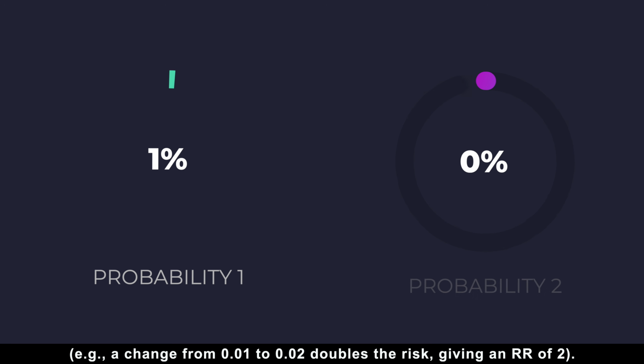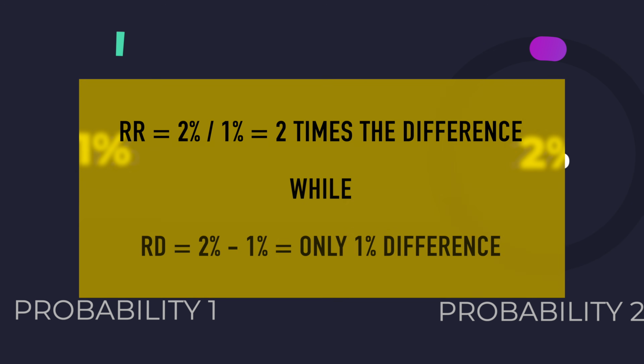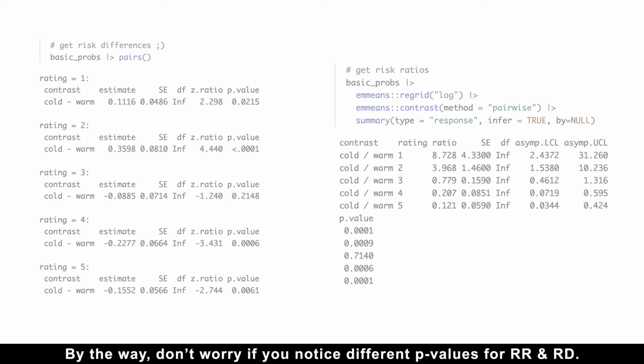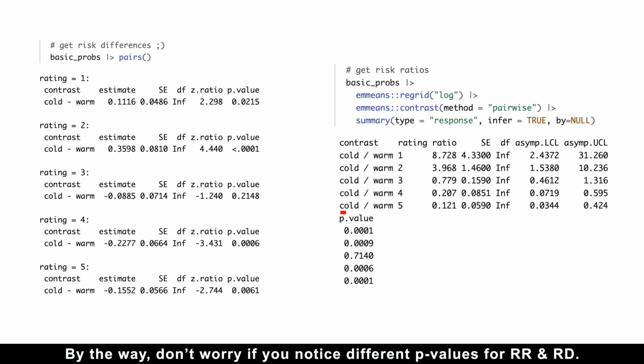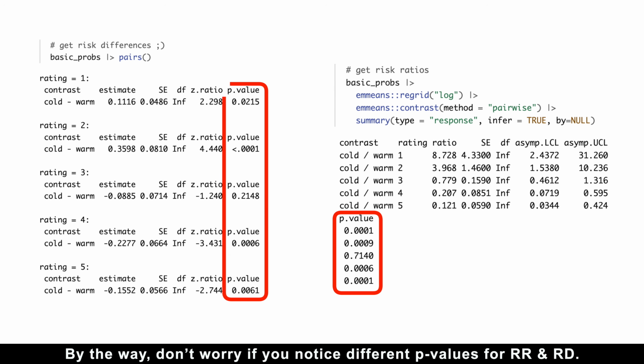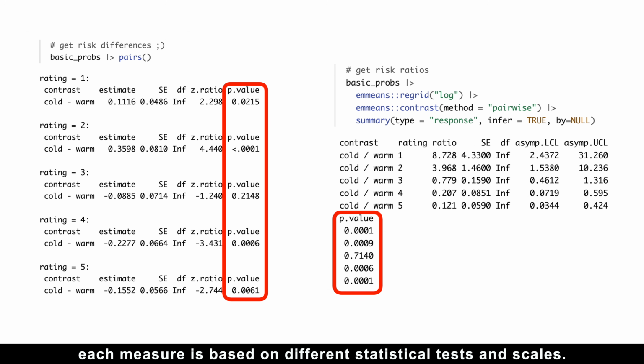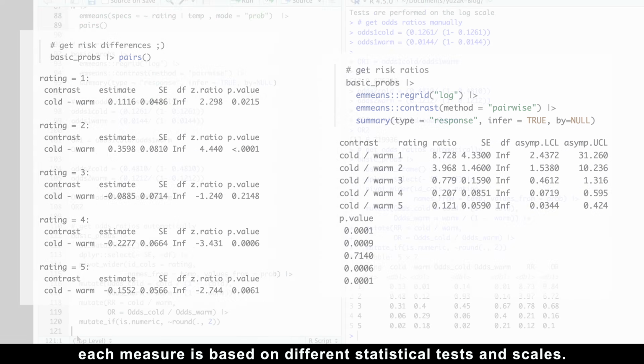For example, a change from 0.01 to 0.02 doubles the risk, giving a risk ratio of 2. By the way, don't worry if you notice different p-values for risk ratios and risk differences. It happens naturally because each measure is based on different statistical tests and scales.